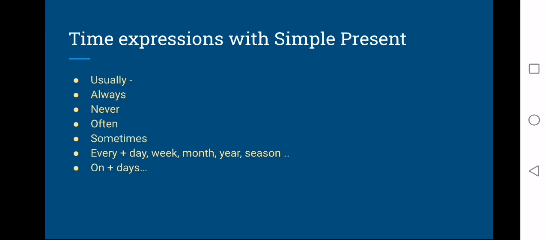For example, you can say I play cricket on Sundays, or on Sundays means every Sunday, once a week. So these are the time expressions we use with simple present tense.